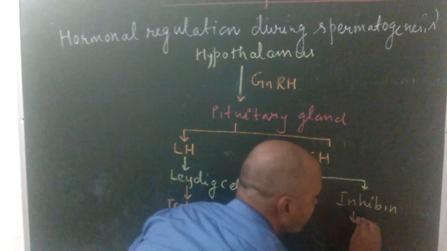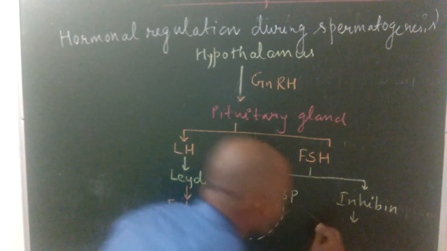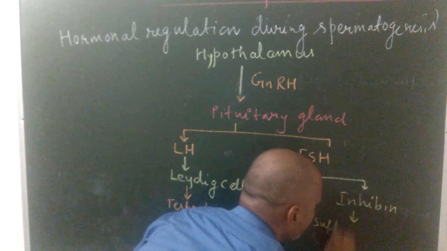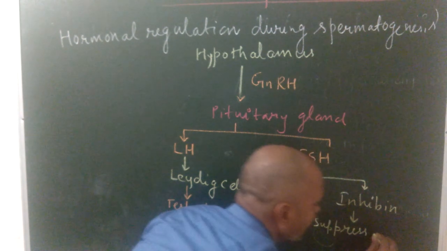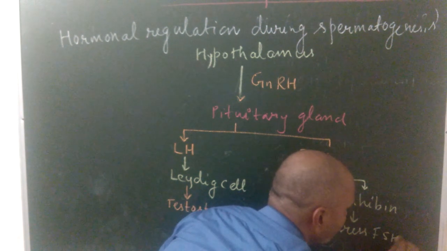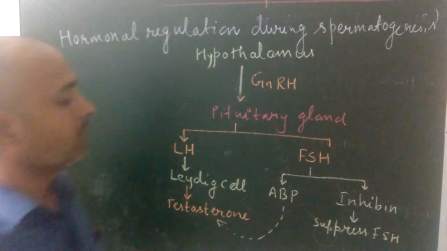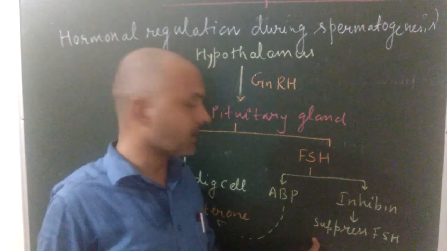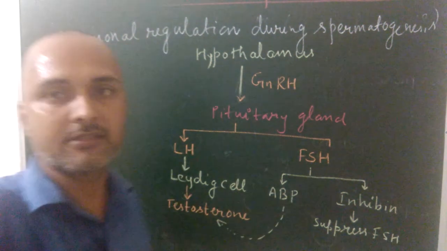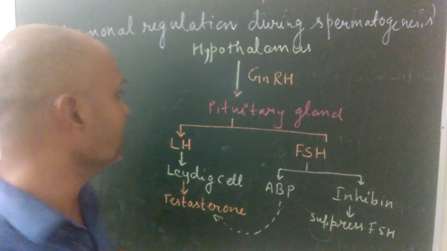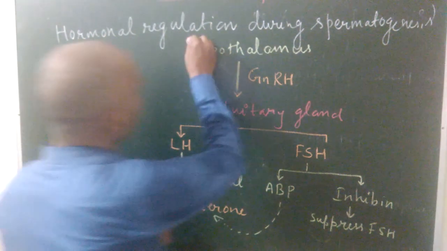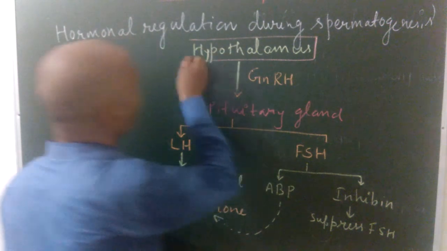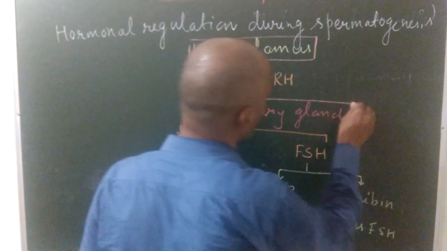Inhibin suppresses FSH for the formation of sperms, or spermatogenesis. So once again, see regulation done by two endocrine glands. First one is known as hypothalamus and second one is known as pituitary gland.